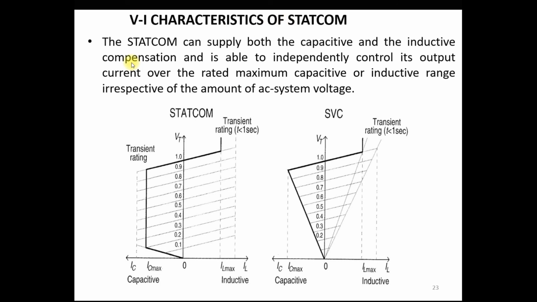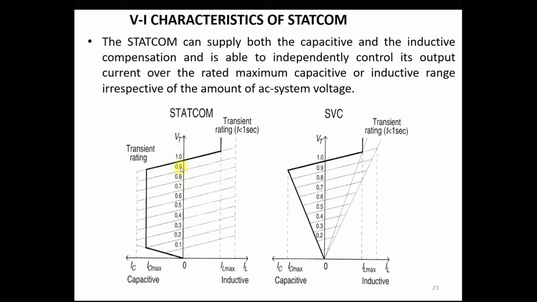The STATCOM, as we see, supplies both capacitive and inductive compensation, and is able to provide independent control of its output current over its rated maximum capacitive or inductive range, irrespective of the amount of the AC system voltage. So you can see that in the capacitive mode as well as in the inductive mode, the reactive power provided by this STATCOM does not depend upon the system voltage or the terminal voltage.